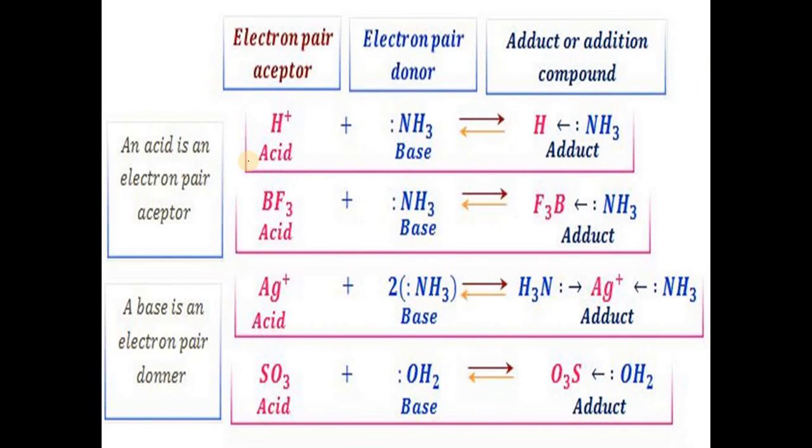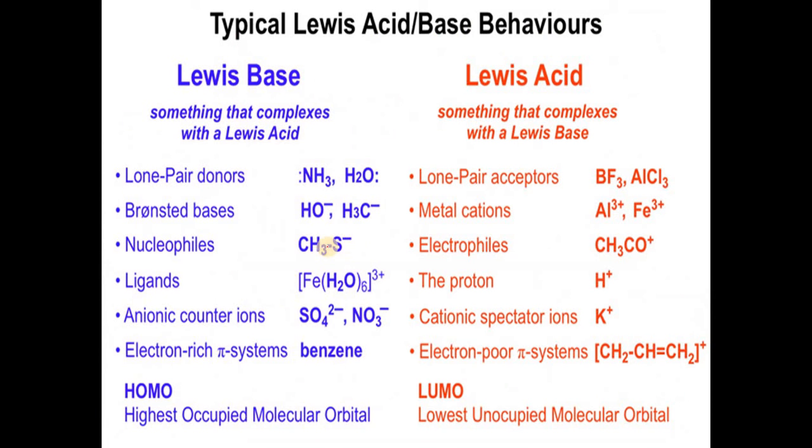These examples simplify the Lewis acid base concept. Then typical Lewis acid base behavior.